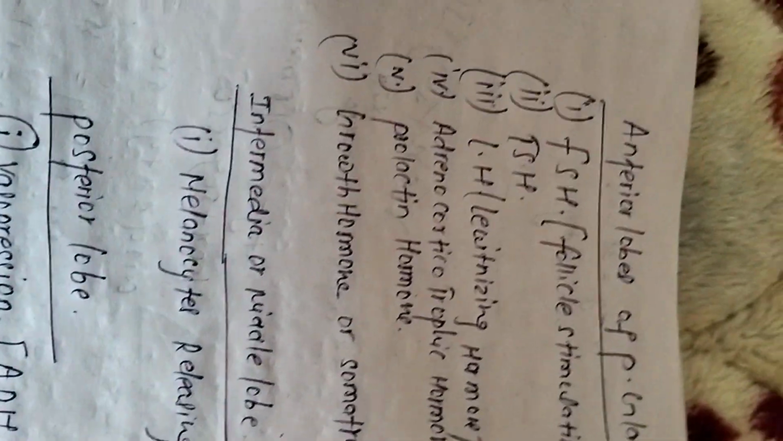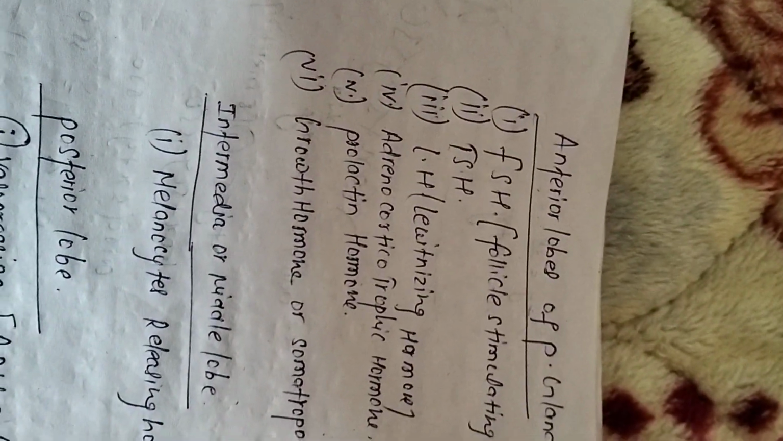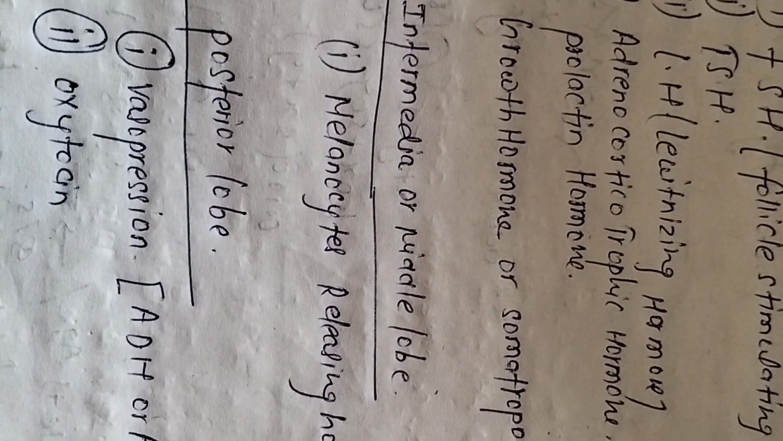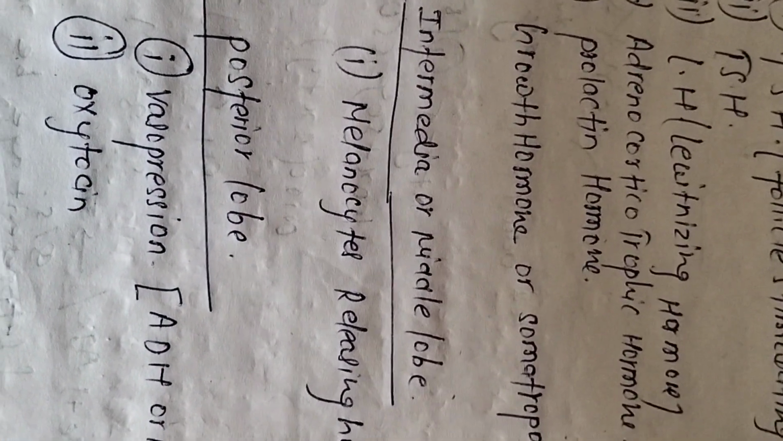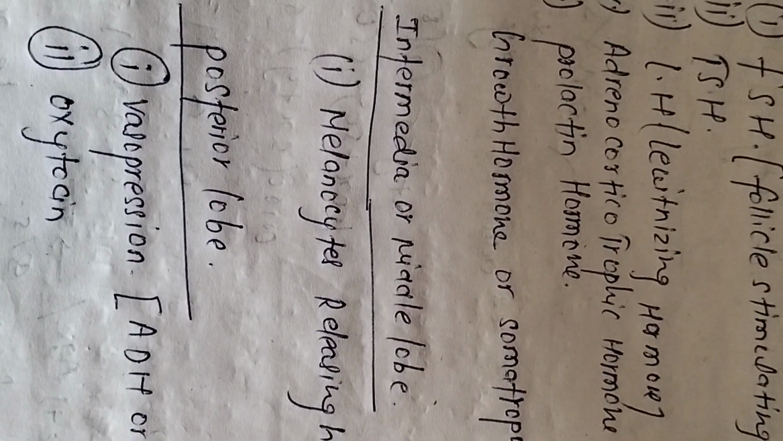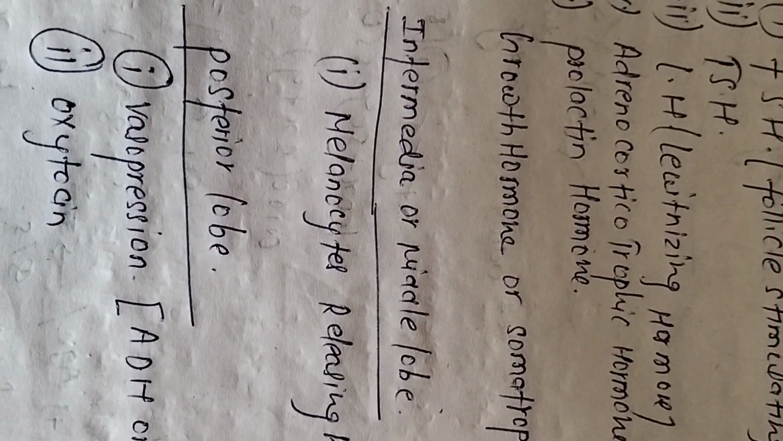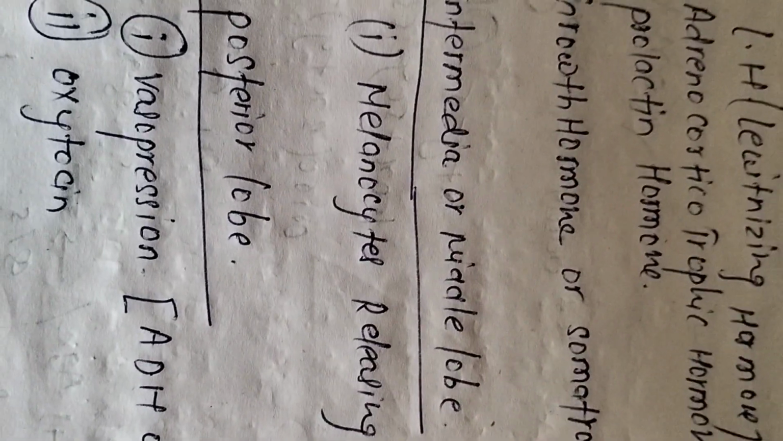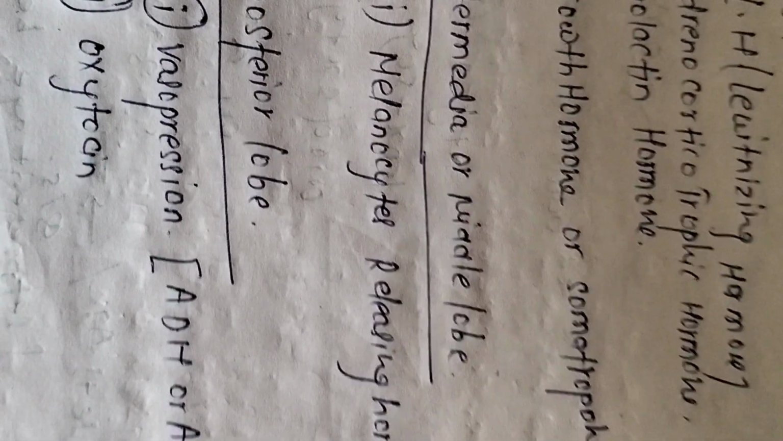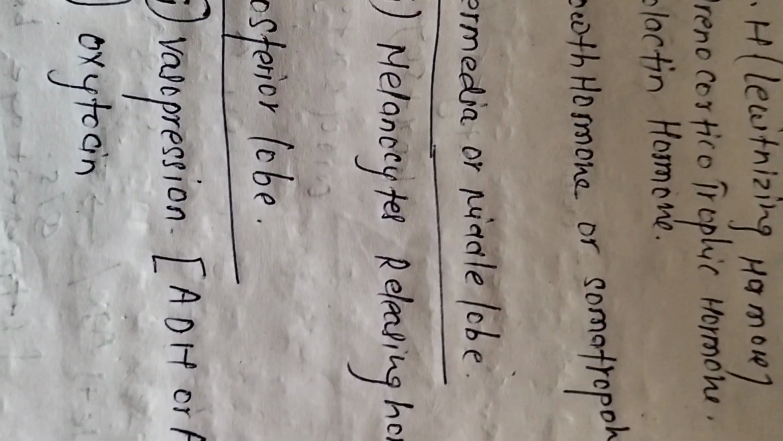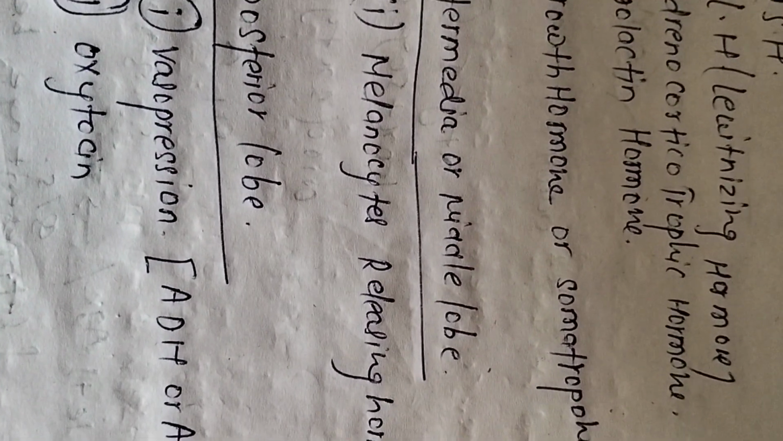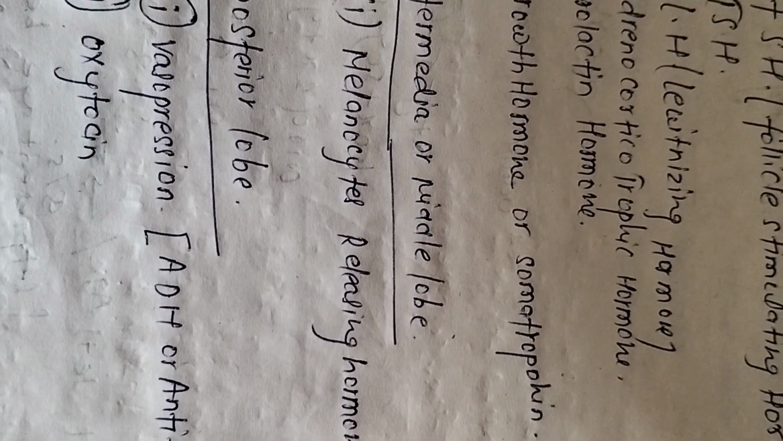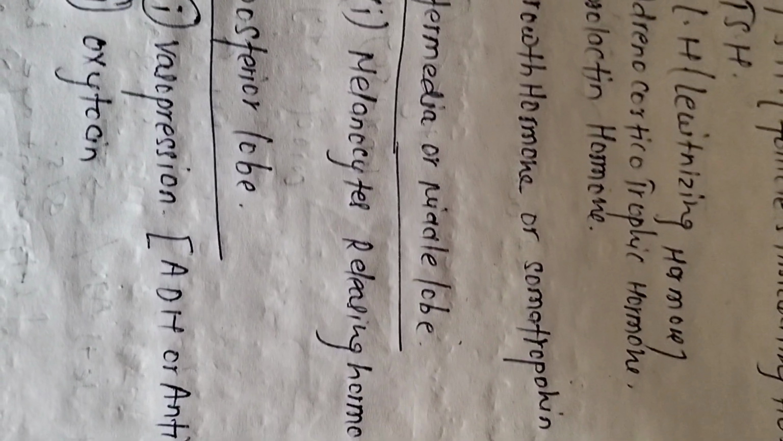So these are the hormones produced by the anterior lobe of the pituitary gland. Now the second one is the intermediate or middle lobe. As the name suggests, the middle lobe works as a connecting link between the anterior lobe and posterior lobe. The middle lobe only produces one hormone, that is melanocyte stimulating hormone, or releasing hormone, you can simply call it. The melanocyte hormone helps in the production of melanin, which is the pigment.